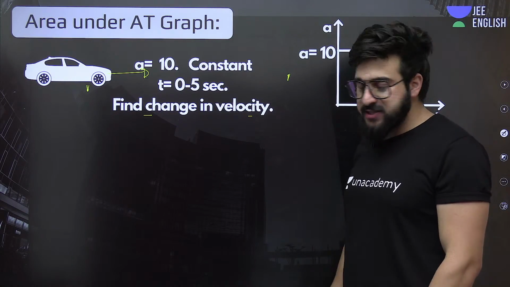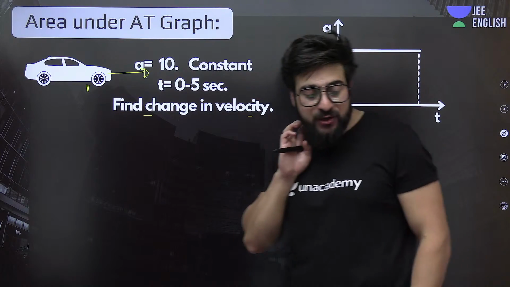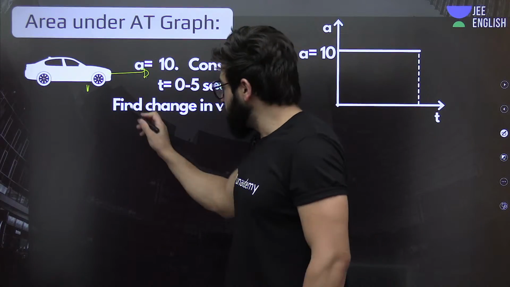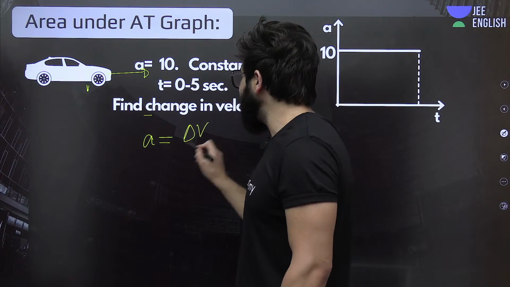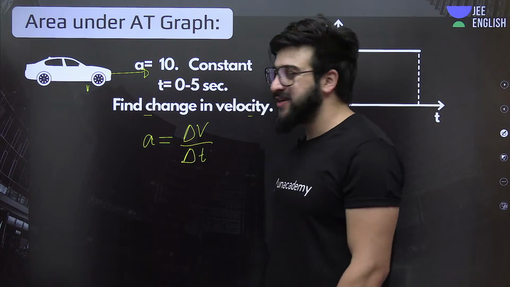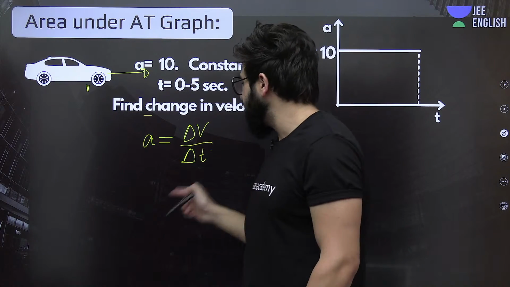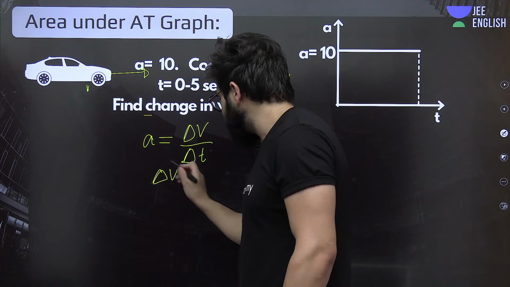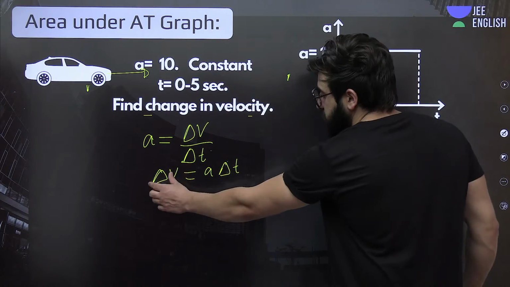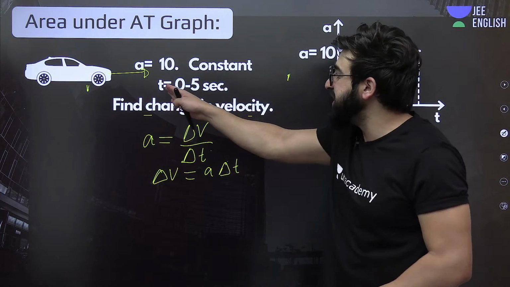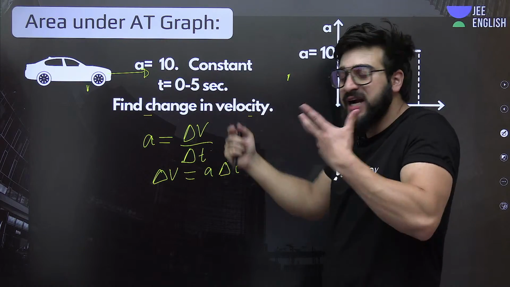Exactly. Now see, listen to me. Can we definitely use this formula over here in order to find the change in velocity? a is equal to delta v by delta t. We have to find the change in velocity, so delta v is nothing but a delta t. This is the change in velocity, and this is the change in time, from t equal to 0 to 5 seconds. 5 minus 0, that is 5 seconds.